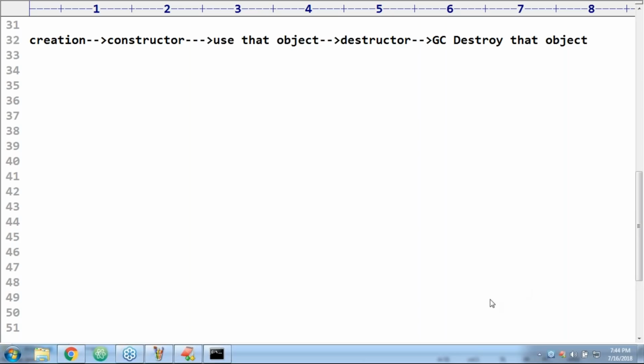Is there any difference to destroy a referenced object and an unreferenced object? What are possible pros and cons of GC? Sir, a referenced object, if you want to destroy explicitly, you are going to use del S1. If you are using del S1, the S1 variable you are deleting, but the corresponding object is internally destroyed by the garbage collector only. So there is no question of destroying referenced and unreferenced objects. Every object will be destroyed by the garbage collector only.